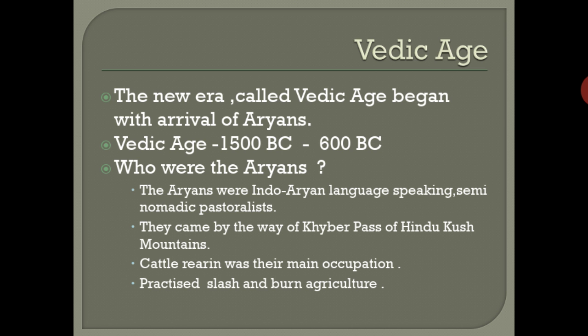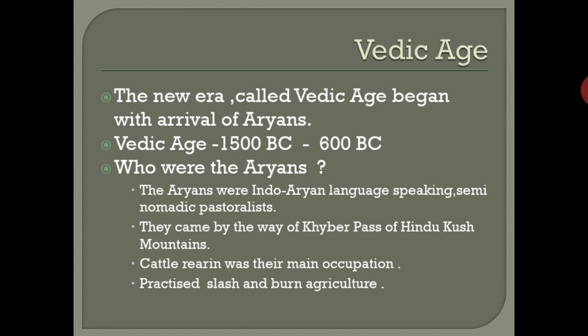Because of that, they needed large areas to maintain the cattle, so they moved from one place to another. In that way they entered India, by way of the Khyber Pass of the Hindu Kush mountain.